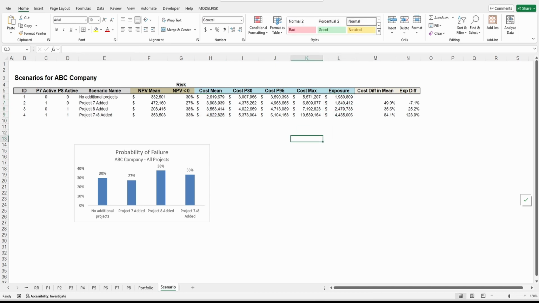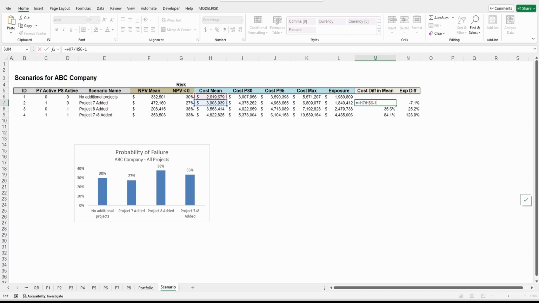So you're actually helping the managers or the owners or the people that write the checks to decide and say, well, in this case, if we add only project 7, we're going to have to spend 49% more, because that's the mean. The expected additional cost is 49%.